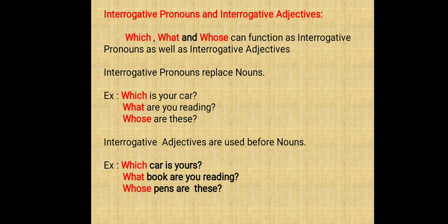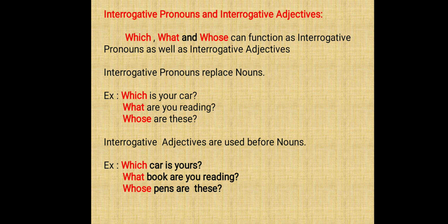Dash is better book to read. What interrogative pronoun do we have to use here? Very good. Which is the better book to read? Similarly, you have to do the rest on your own.